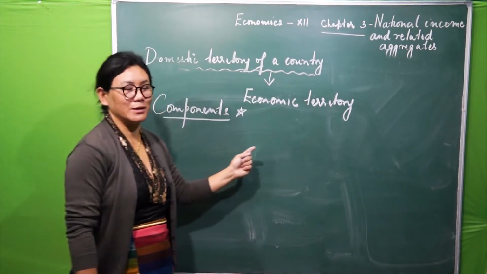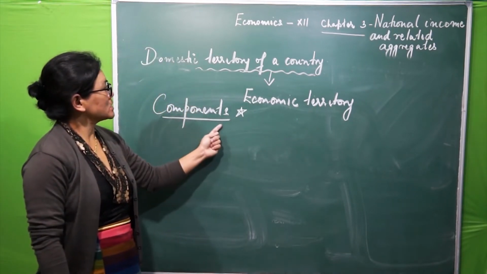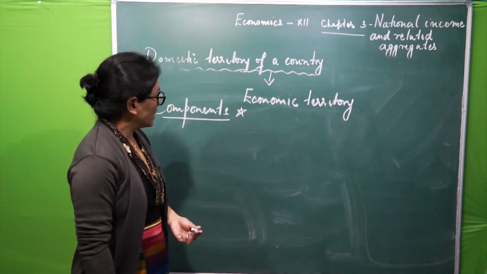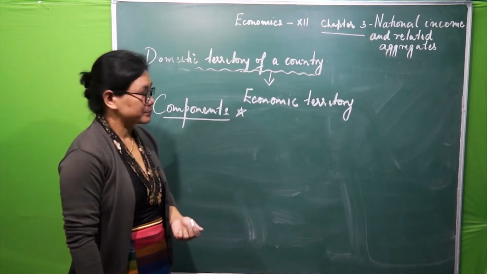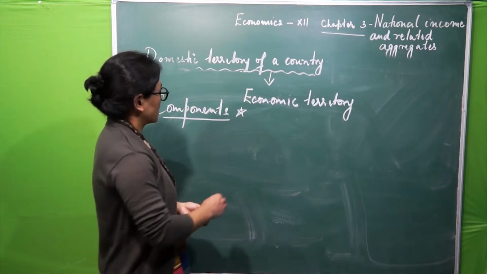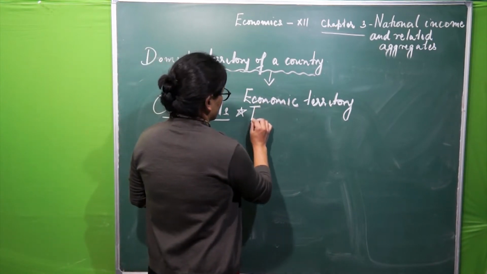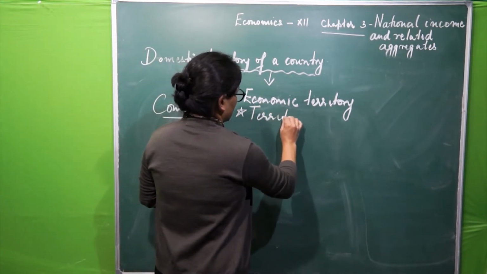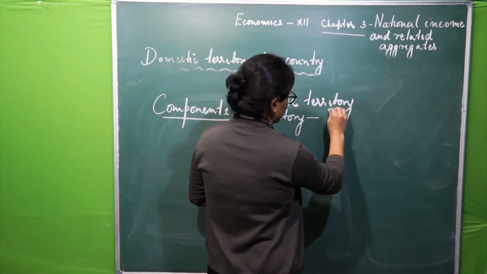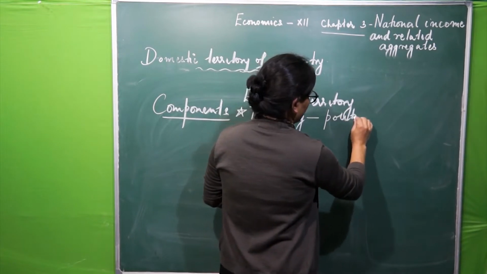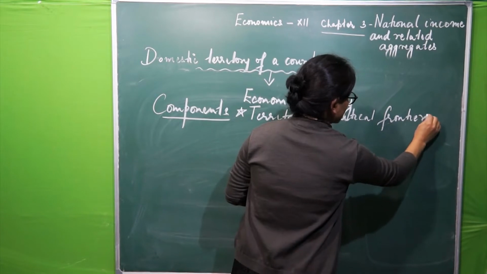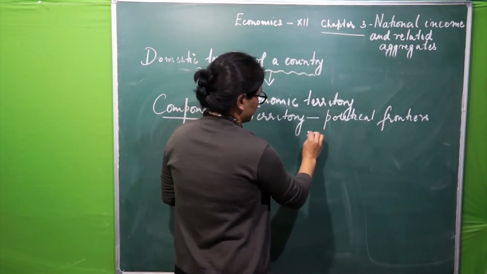We can put it like this: components of domestic territory of a country. Now under this one, the first thing is the territory which is lying within the political frontiers of a nation.